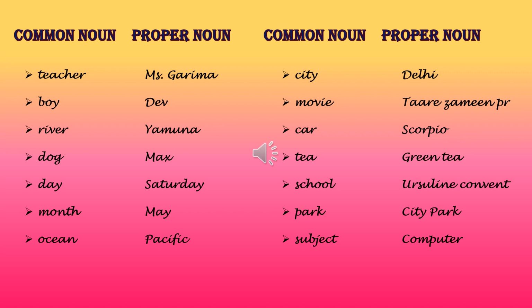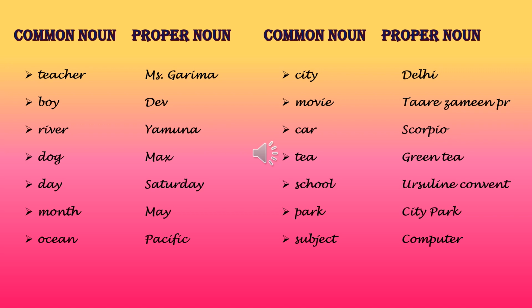Now, another column, common noun and proper noun. City. City can be any city. That is a common noun. But if I specifically say Delhi, if I am giving a name to that city, that becomes a proper noun. Movie, common noun. It can be any movie. But if I am saying Tare Zameen Par, I am giving a special name to that movie, it becomes a proper noun.